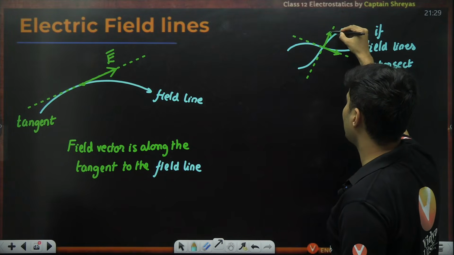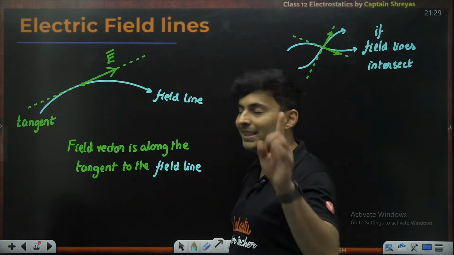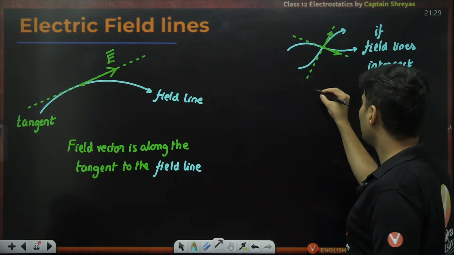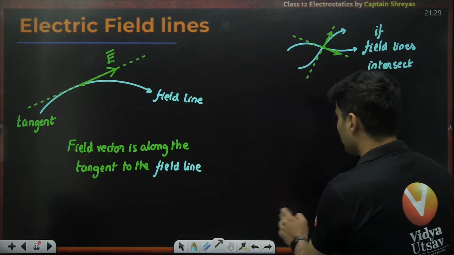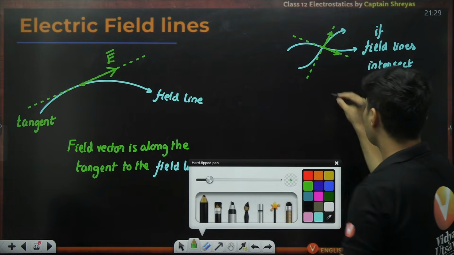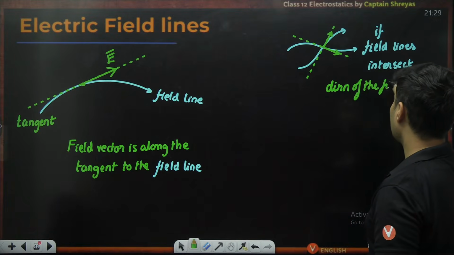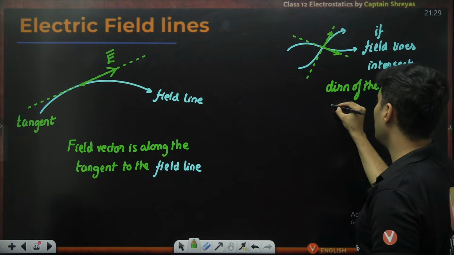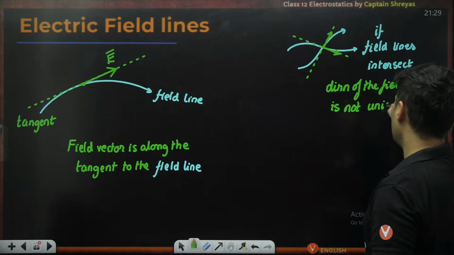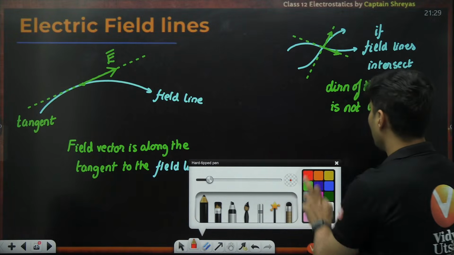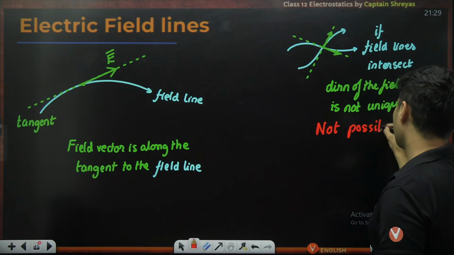But that goes against our principle that the field direction is uniquely determined by the tangent. This is no longer unique. So now what will happen? There will be multiple tangents, and then I will say the direction of the field is ambiguous, is not unique, which can't happen. So hence this is not possible.